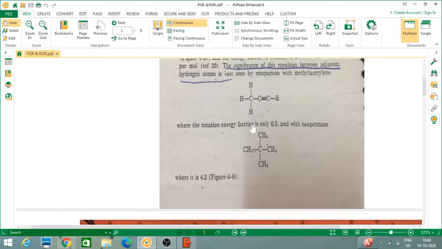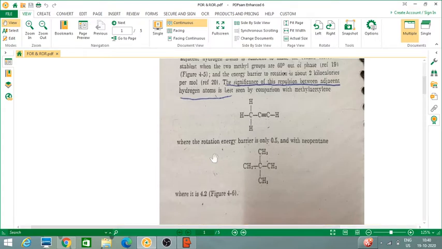So here the rotational energy barrier is only 0.5, means it is very easy to rotate. If you just supply energy of 0.5 kilocalorie, this will rotate. But with neopentane, it has a rotational energy barrier of 4.2 because of these close adjacent hydrogens, and they produce a lot of repulsion, and because of that the rotational energy barrier increases.